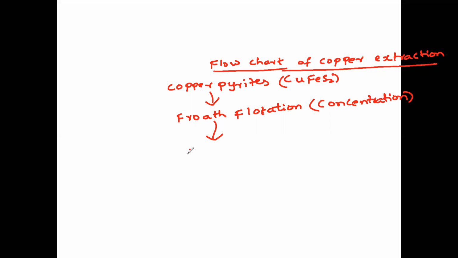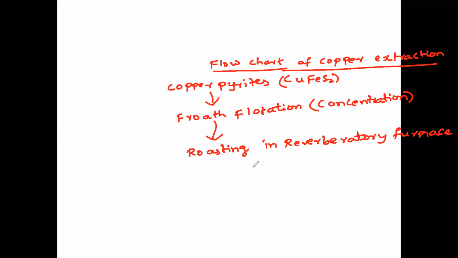Conversion of copper pyrites is done by roasting in a reverberatory furnace. And after roasting, what is formed? We have matte and slag.